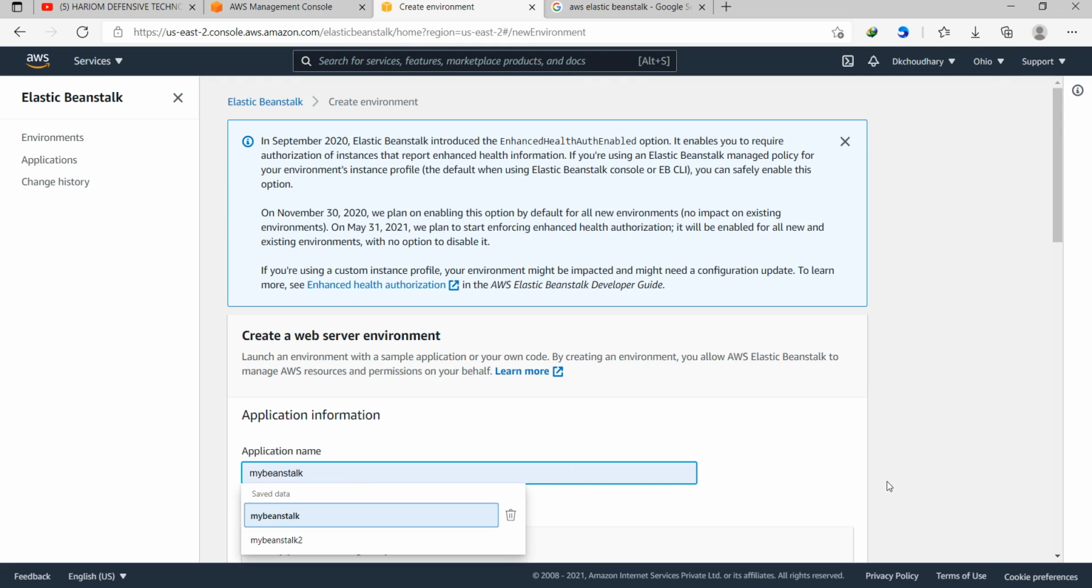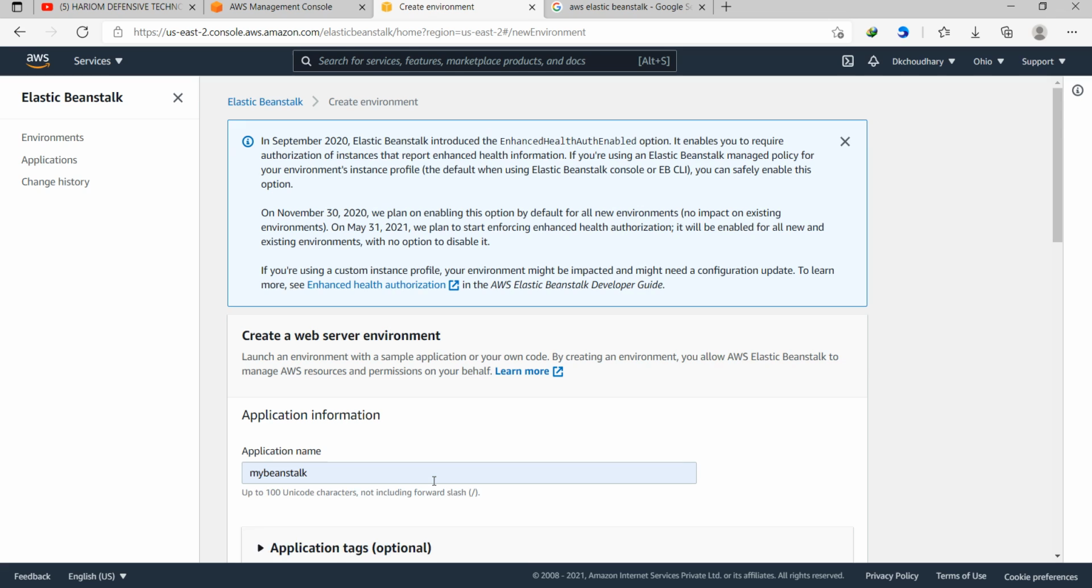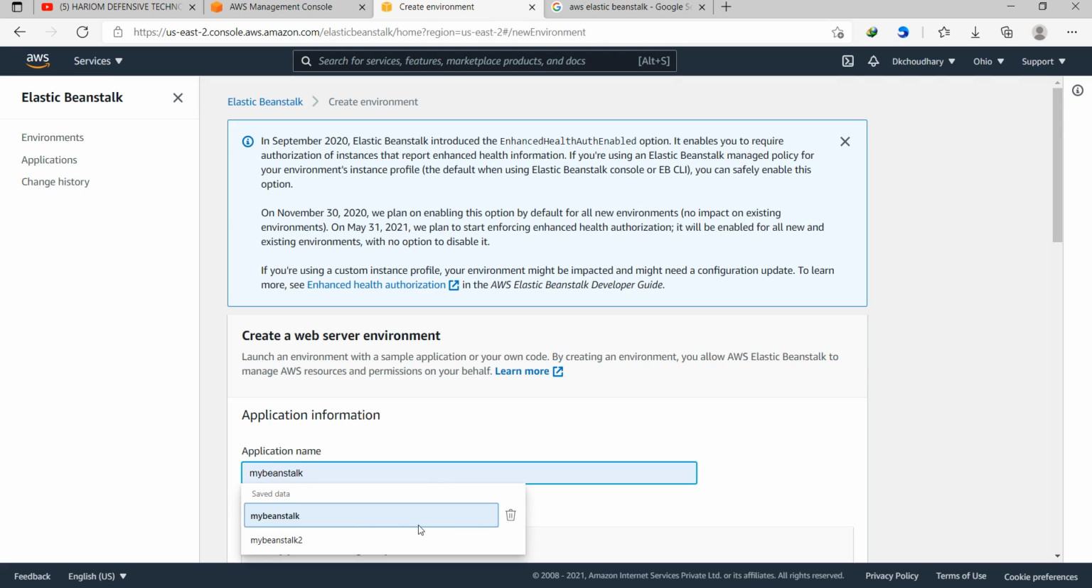No need to worry. Just a minute. First I'm removing everything from the previous one. Okay, now my beanstalk, this is the name. So I'm giving the third one, my beanstalk 3. Okay, next one.